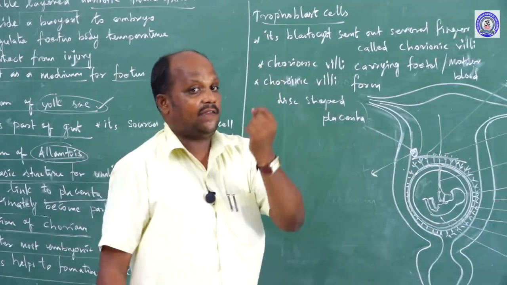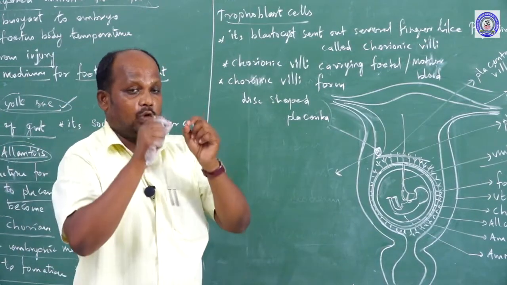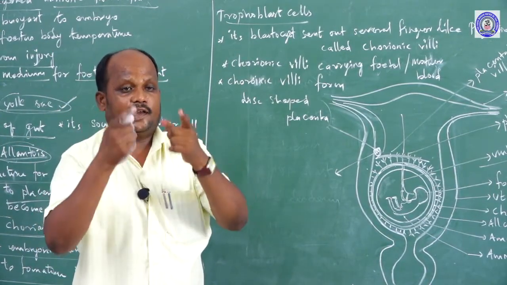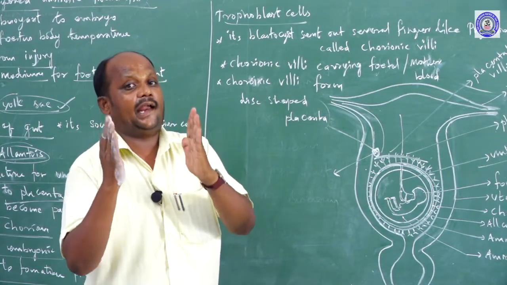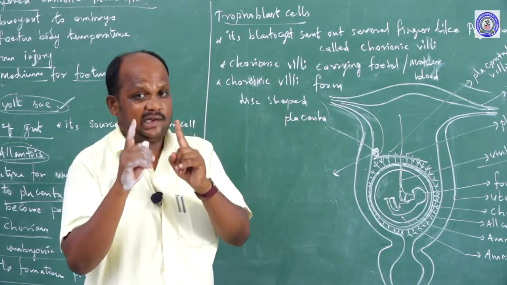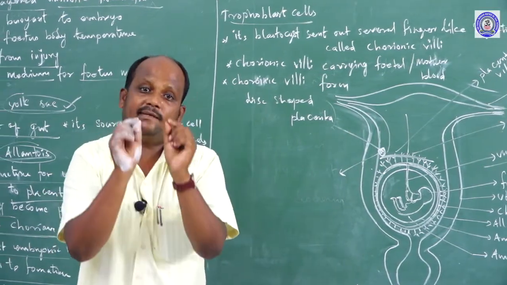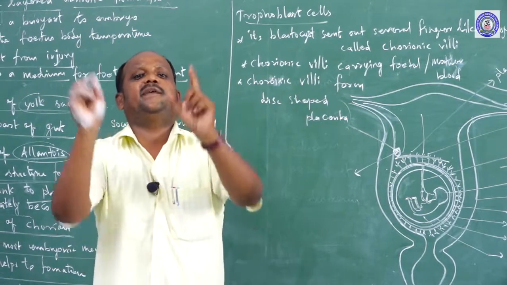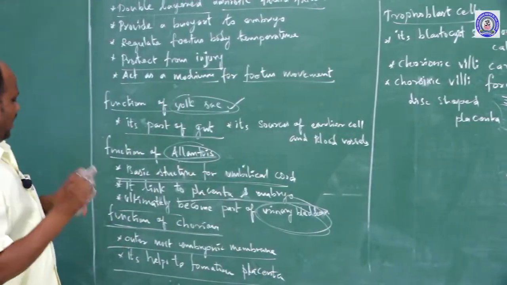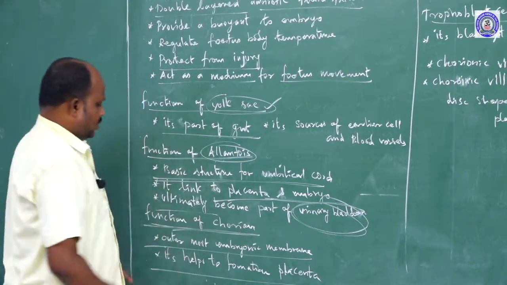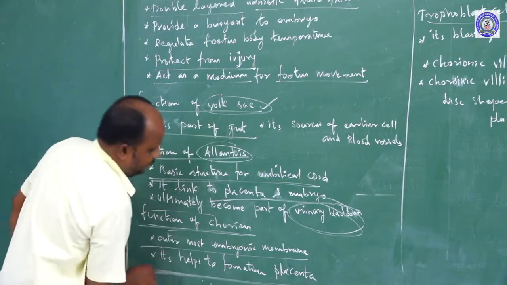The mother's body also provides nutrients to the fetus, supplied through the placenta. So the placenta acts between the mother's body and the fetus body. Placenta does not mean any special structure; it is the blood vessels acting between mother and fetus. That is called the placenta. The placenta is formed from the chorion, so the chorion is the extra embryonic layer that helps in formation of the placenta.